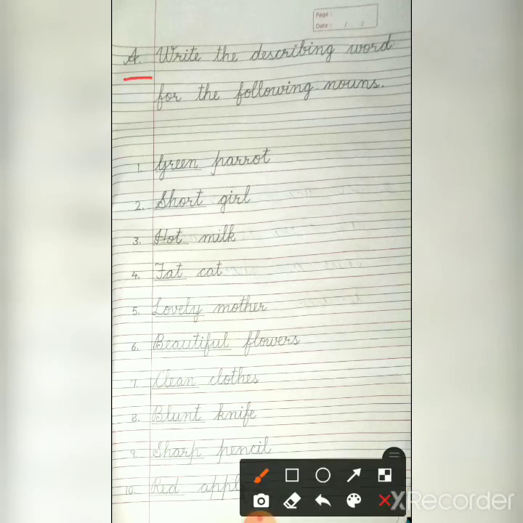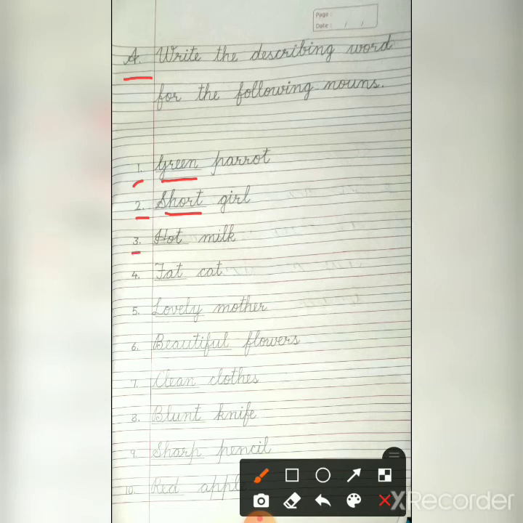Write A. Write the describing word for the following nouns. Write 1 and then write green parrot. Underline the word green. After that, 2, short girl. Underline the word short.